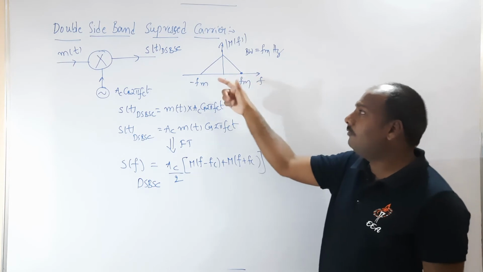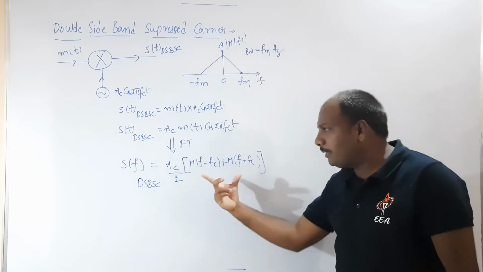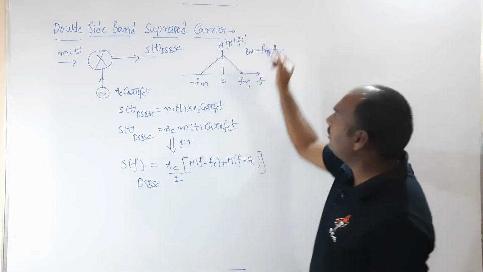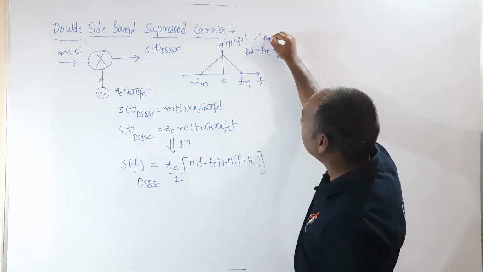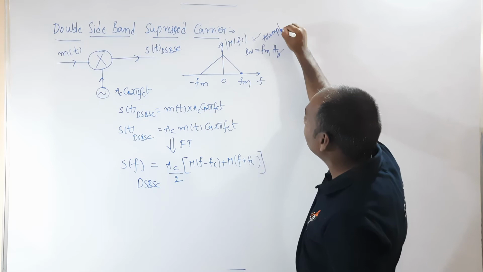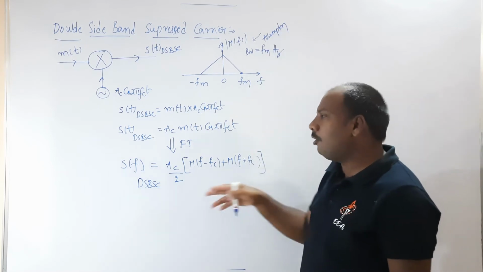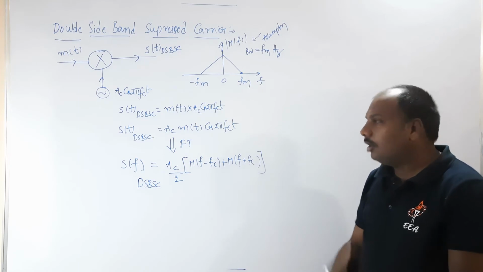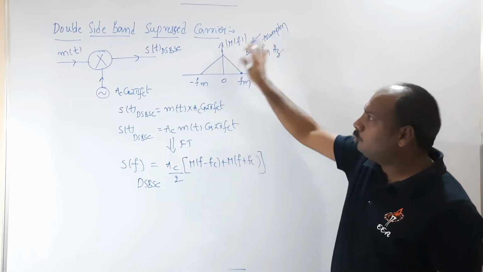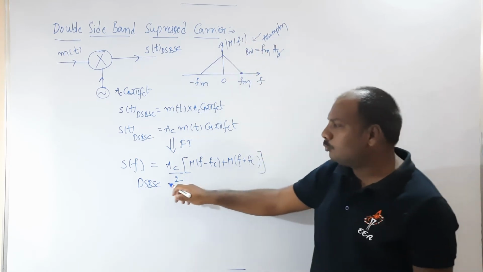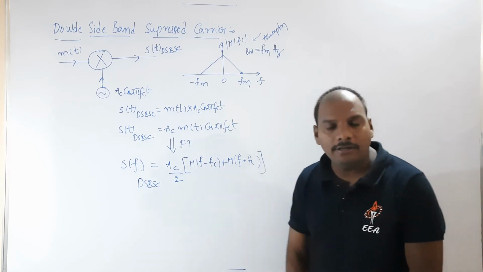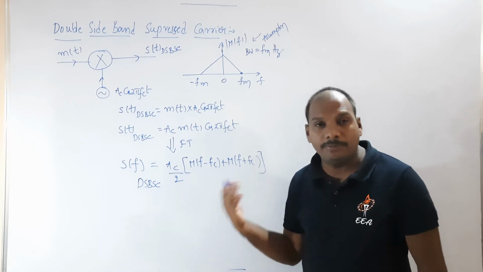If I take a rectangle, I have to explain the spectrum in that shape. This is just my assumption. Why? Because to go ahead in plotting S of f DSBSC. As I have assumed this M of f, I am ready to plot S of f DSBSC, and I will calculate the bandwidth of this DSBSC signal.